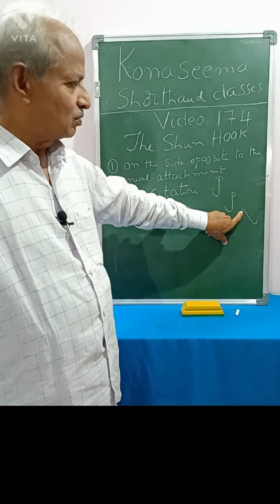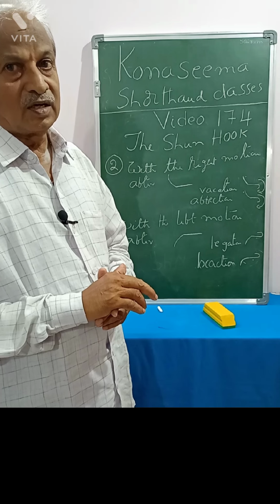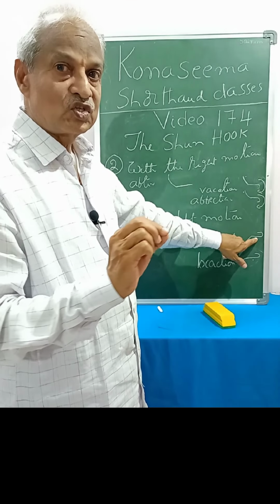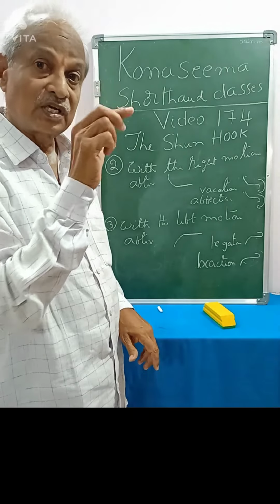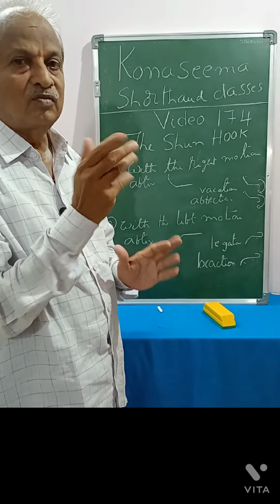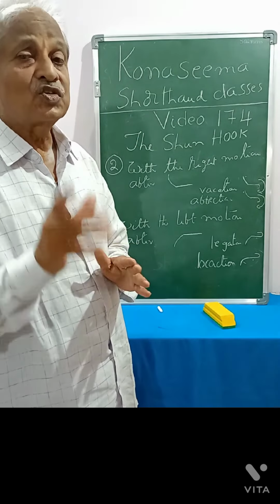Why are these rules given for these straight strokes? Because to keep the stroke constant in straightness. You see, if we write after F, if we write K, the Shun hook like this, K will be in straightness. Like that, a citation, circle S, T, Shun hook, T will be straight. Otherwise, we can't write in straightness. And hence, these restrictions are given for writing Shun hook to the straight strokes.